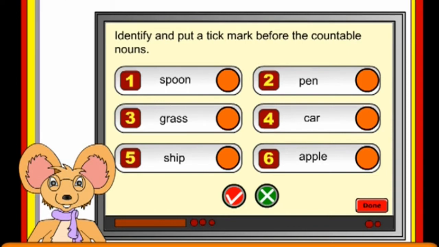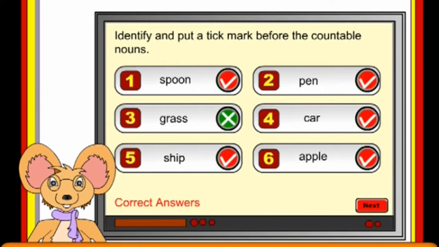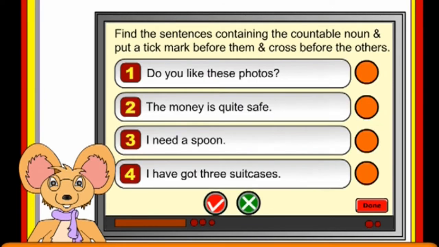Identify and put a tick mark before the countable nouns. Find the sentences containing the countable noun and put a tick mark before them and a cross before the others.